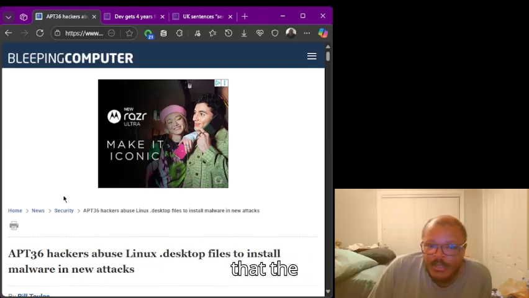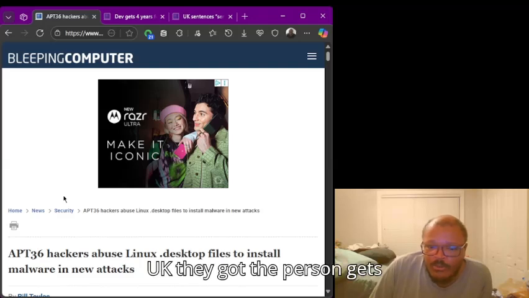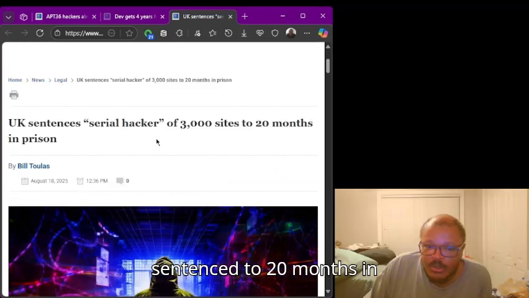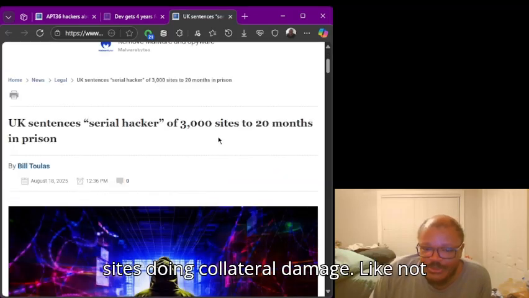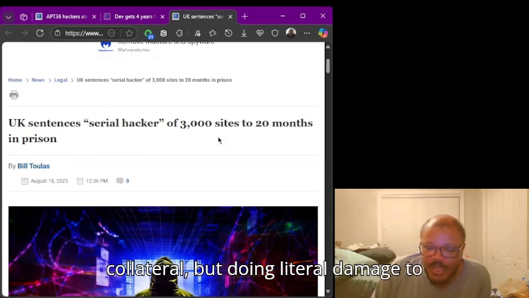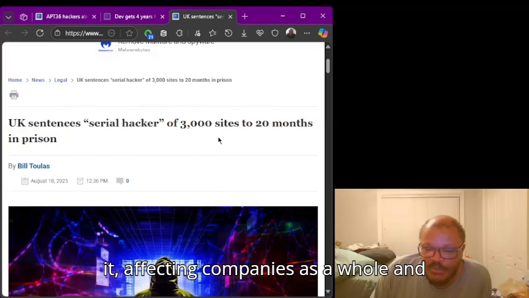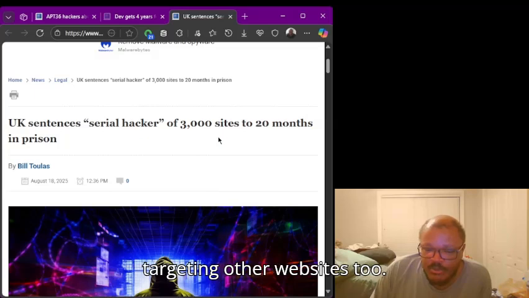And the fact that in the UK, the person gets sentenced to 20 months in prison for being a serial hacker of over 3,000 sites, doing literal damage, affecting companies as a whole and targeting other websites too.